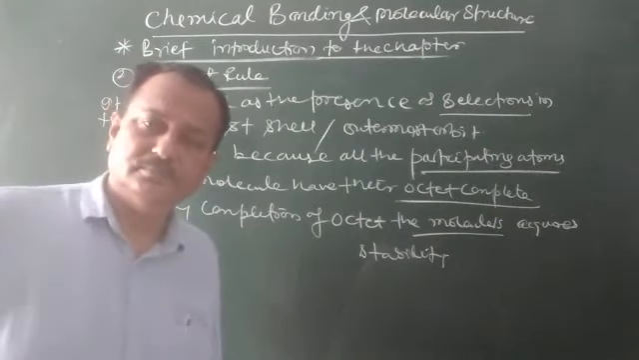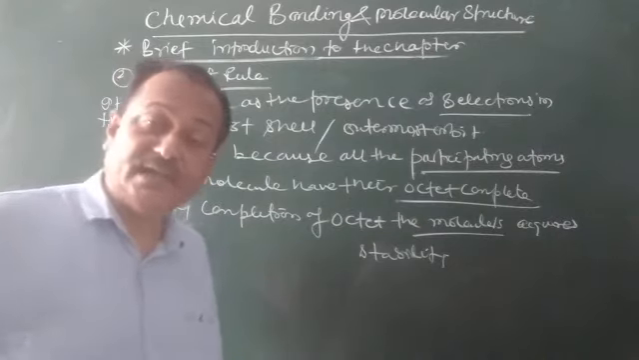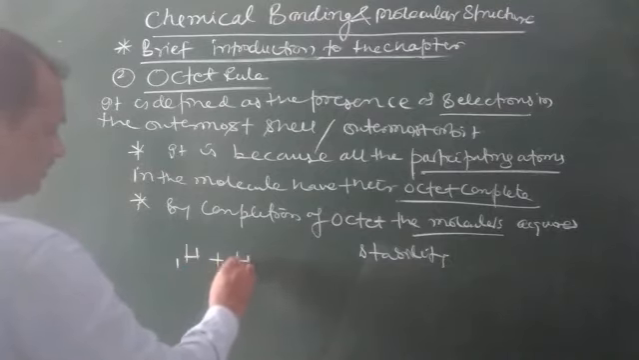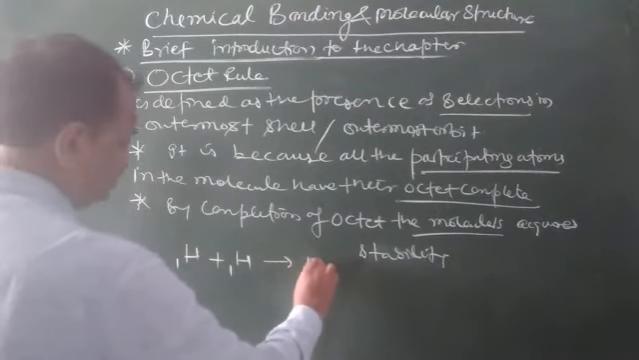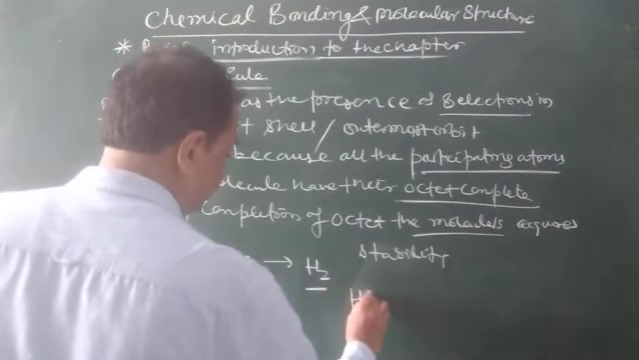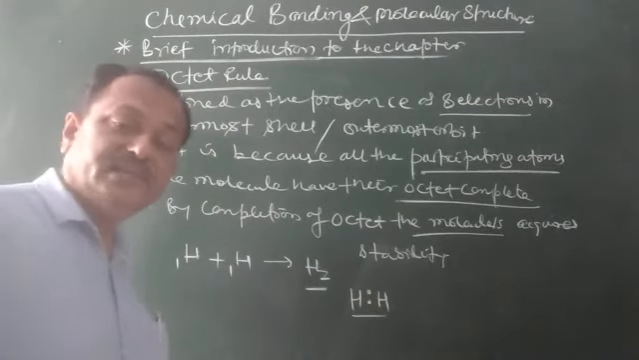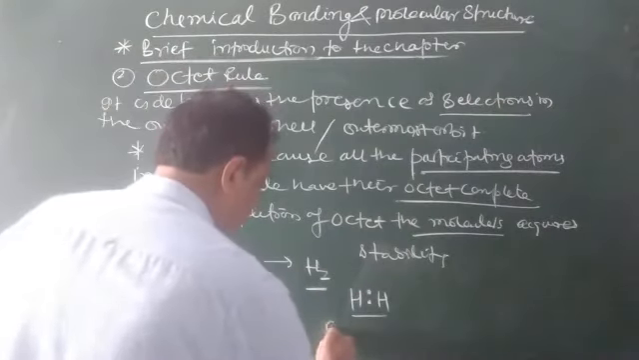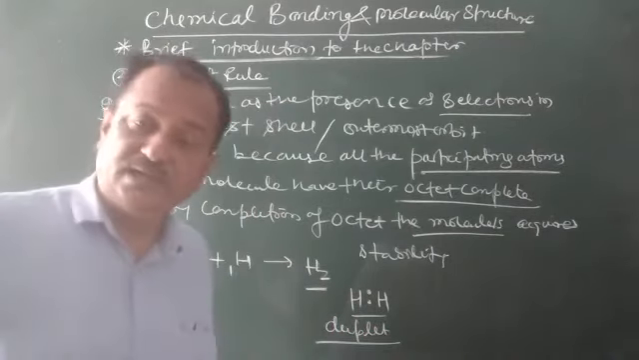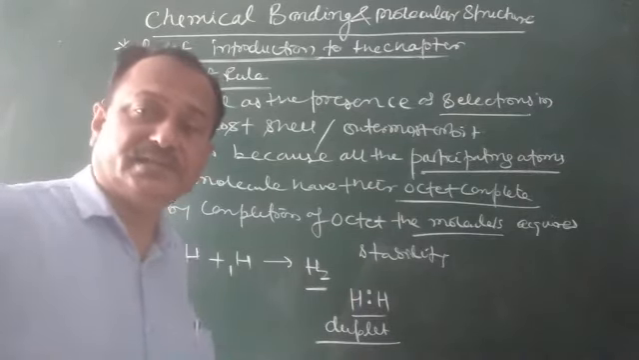But there is one exception: hydrogen. When H forms H2, there is one electron each, so here there is no octet, and we say here duplet. Hydrogen is one exception. It is called duplet, so duplet is there in the case of hydrogen.